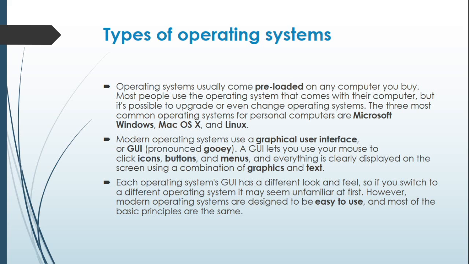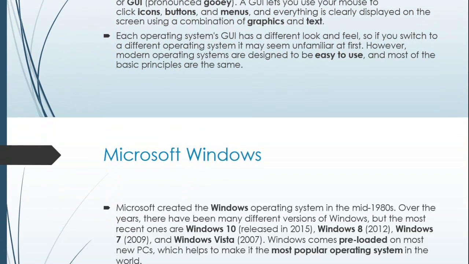Modern operating systems use a graphical user interface, or GUI, pronounced "gooey". A GUI lets you use your mouse to click icons, buttons, and menus, and everything is clearly displayed on the screen using a combination of graphics and text. Each operating system's GUI has a different look and feel, so if you switch to a different operating system it may seem unfamiliar at first. However, modern operating systems are designed to be easy to use, and most of the basic principles are the same.